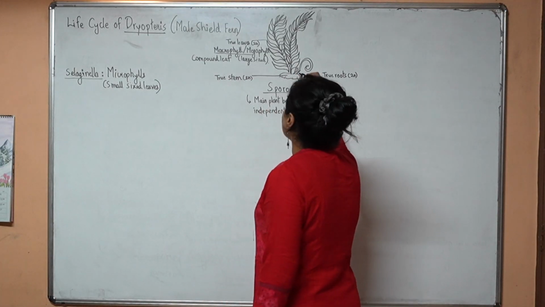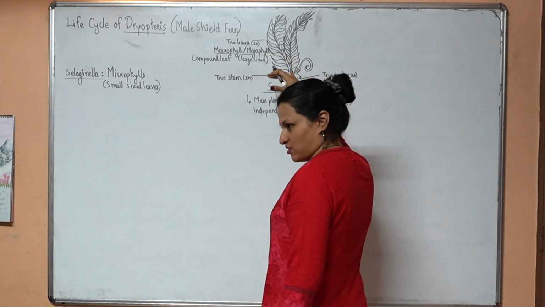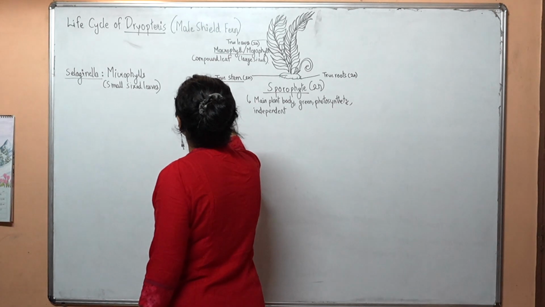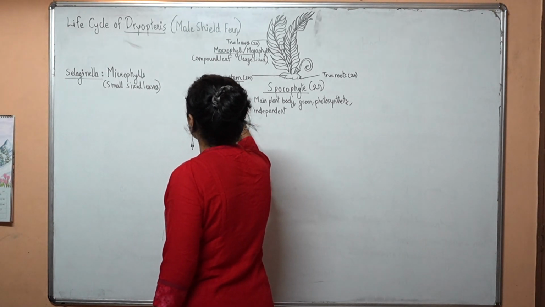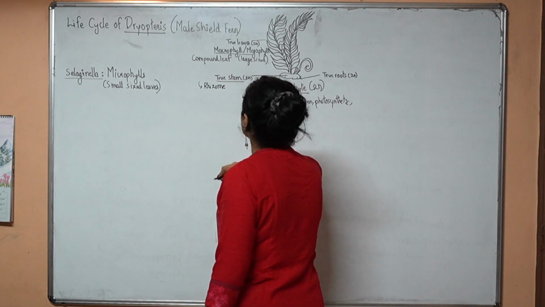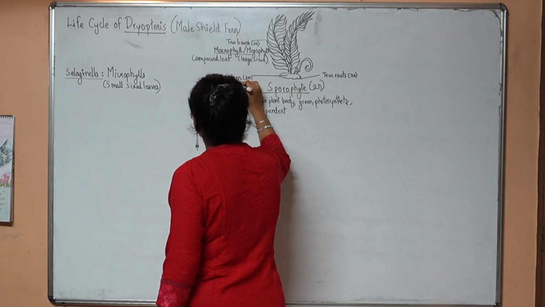The stem that it has is different from the normal stems. It's like an underground stem called a rhizome. You must be knowing about rhizome, right? Yes, rhizomes are present in ginger.